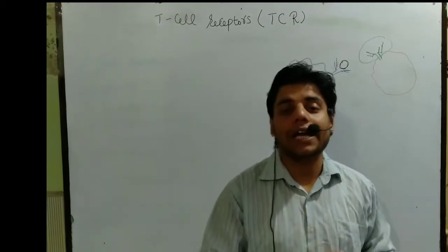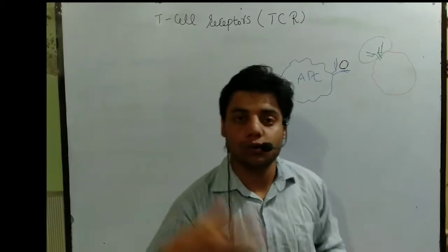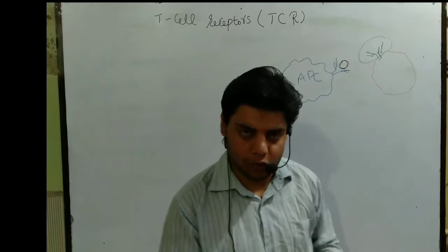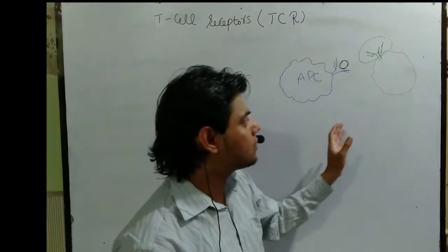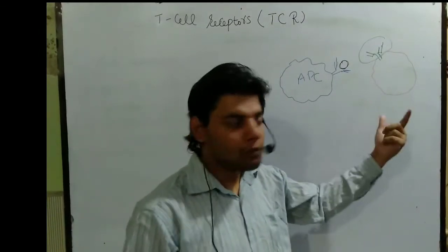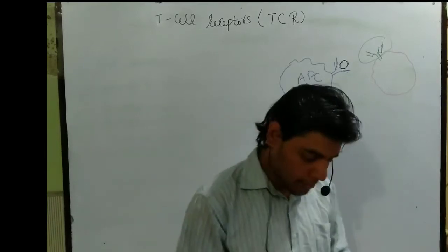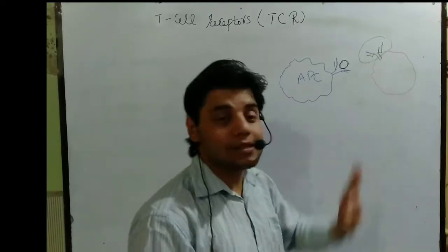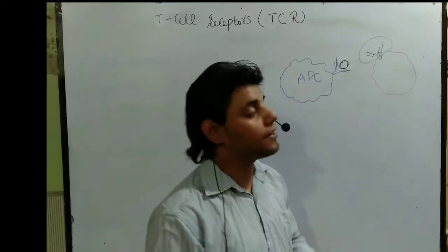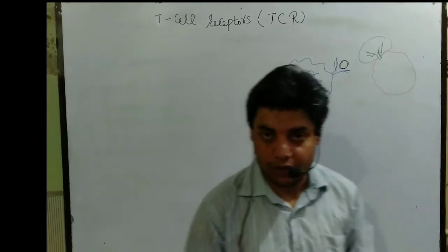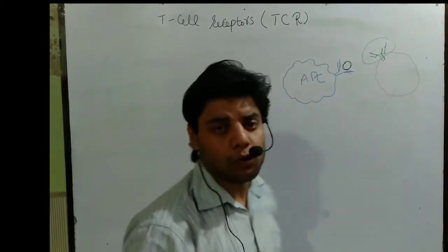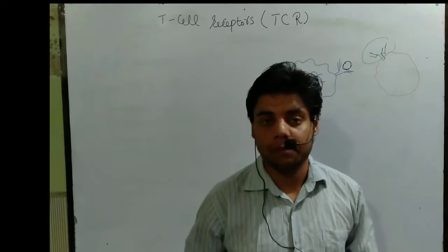According to that antigen, the T cell will decide to secrete certain cytokines to activate different systems against that antigen. That's why this recognition is very important, and it is done by the T cell receptor. So this is a brief introduction about the T cell receptor.